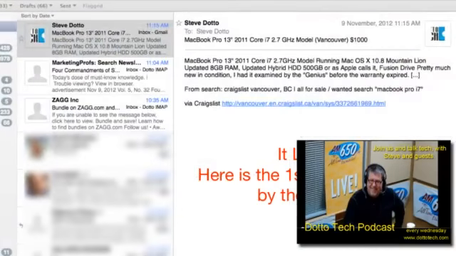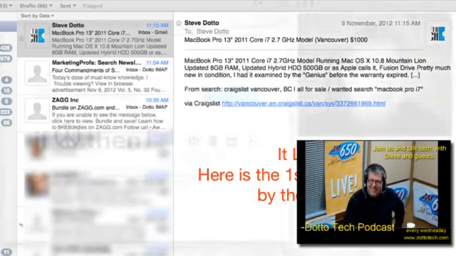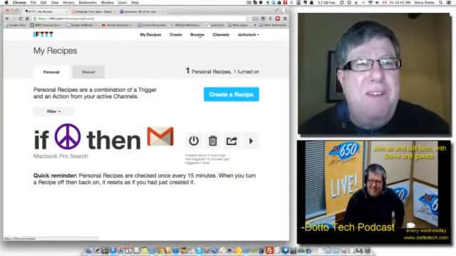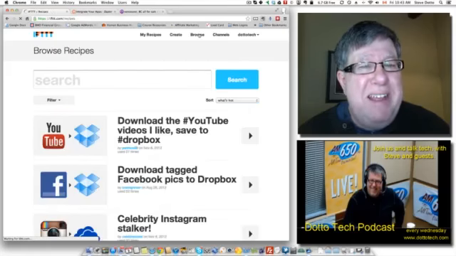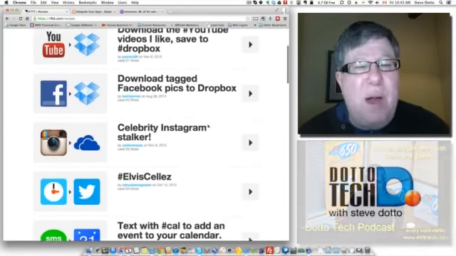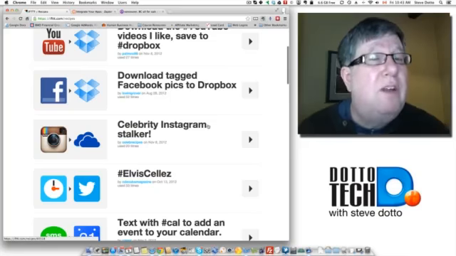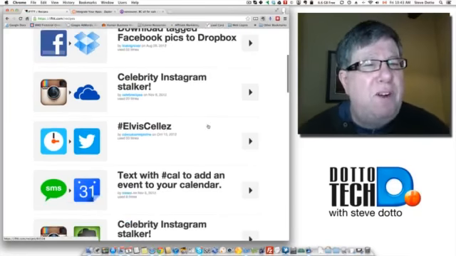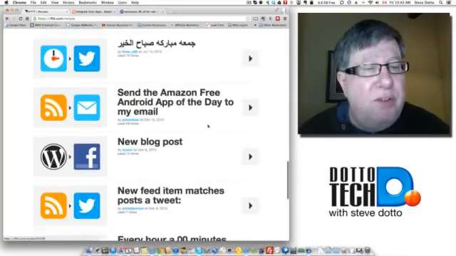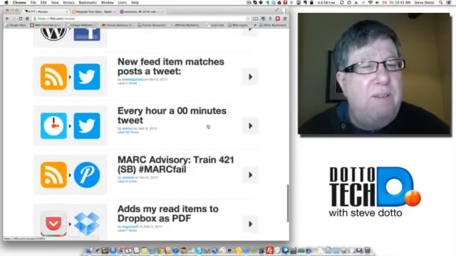This is a really compelling class of software. Where it goes, who knows? I look at some very, very simple processes that I can think of right off the top of my head. But if you go into the browse area, you can see a lot of different recipes that people have created. And if you go through, there are probably hundreds of different recipes that people have created.